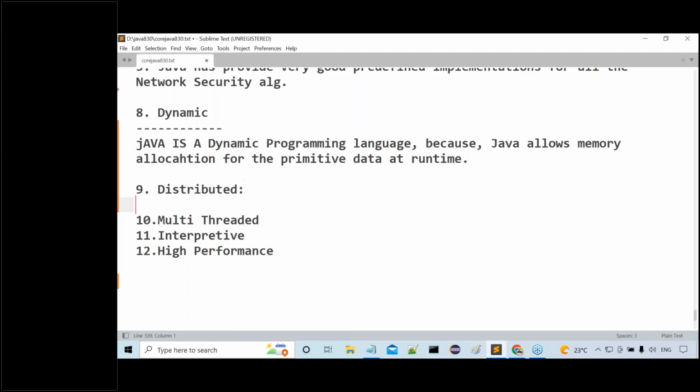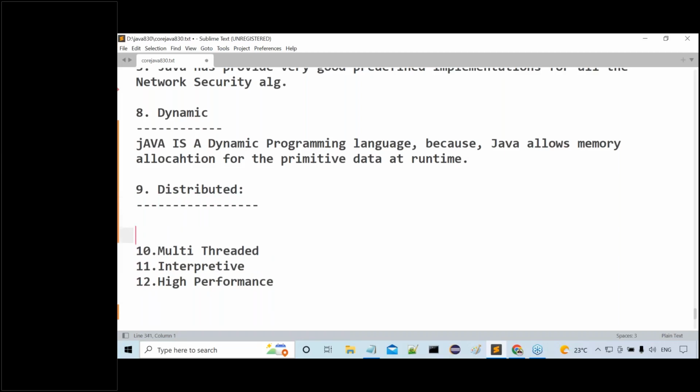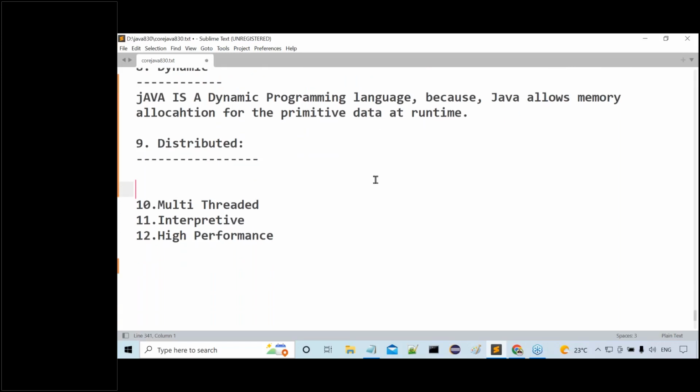Now, the next one is a very simple point. Another point is a distributed programming language. Right? What exactly is the meaning of distributed programming language? Guys, all of you observe carefully. By using Java, we are able to prepare two types of applications. What are the two types of applications we are able to prepare?